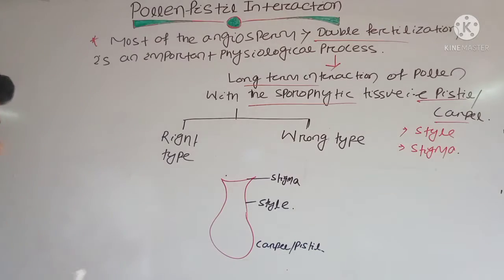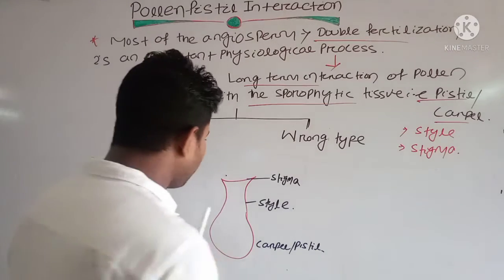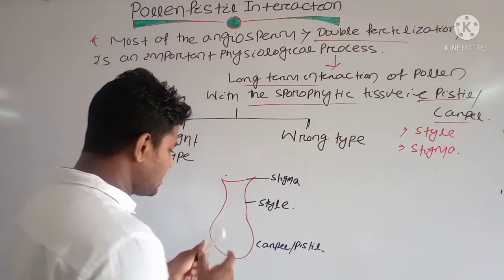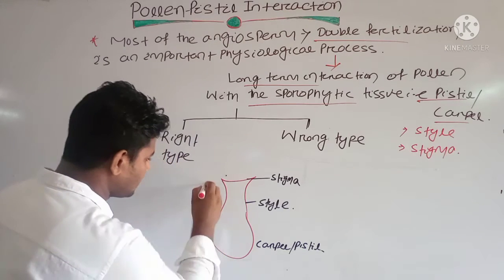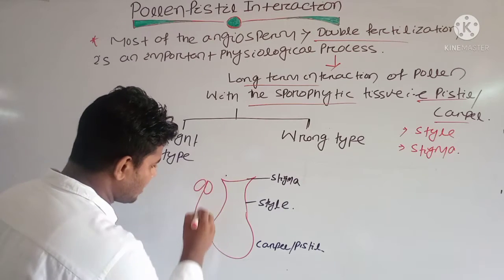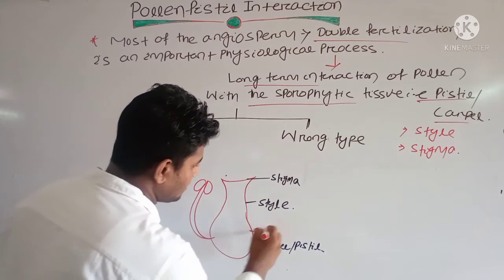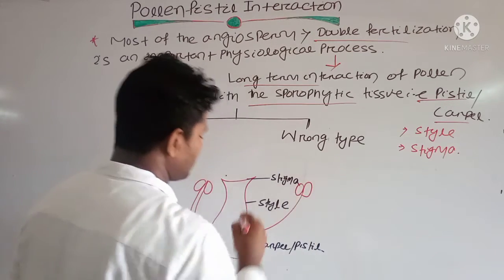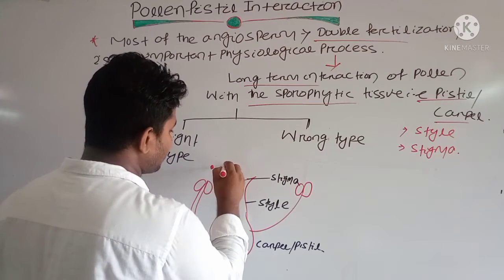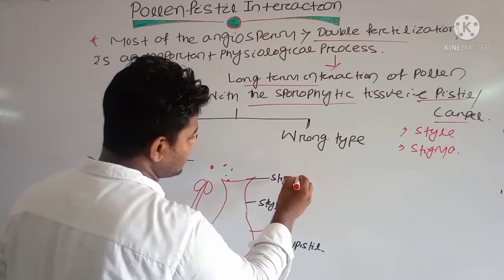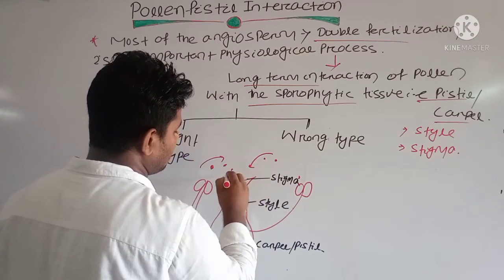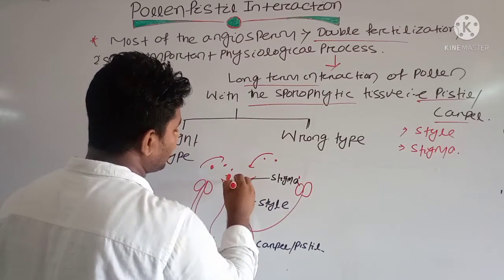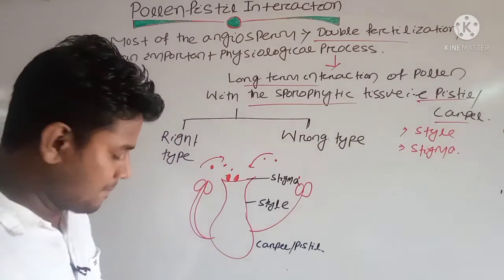The pollen grains will come and fall on the surface. Suppose this is having its own stamen. Then the pollen grain will come and fall on the surface. Suppose this red pollen falls on the stigma surface.